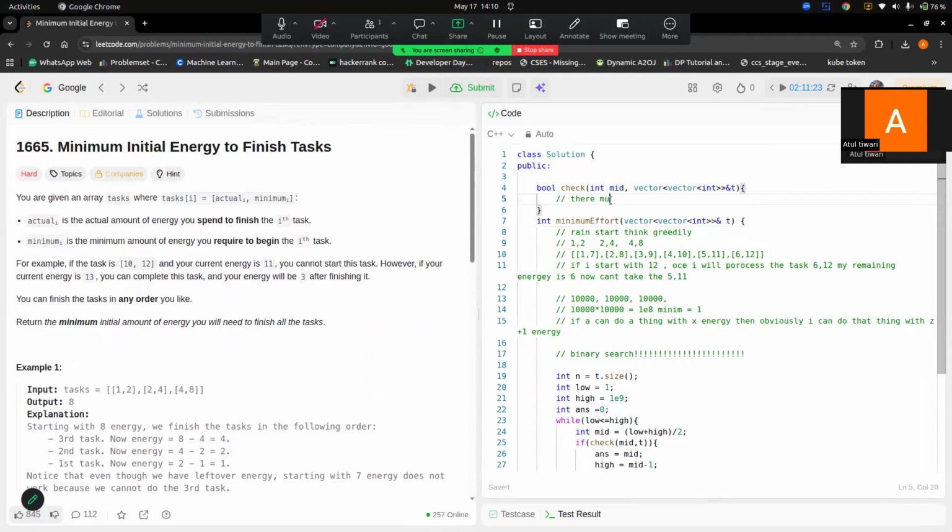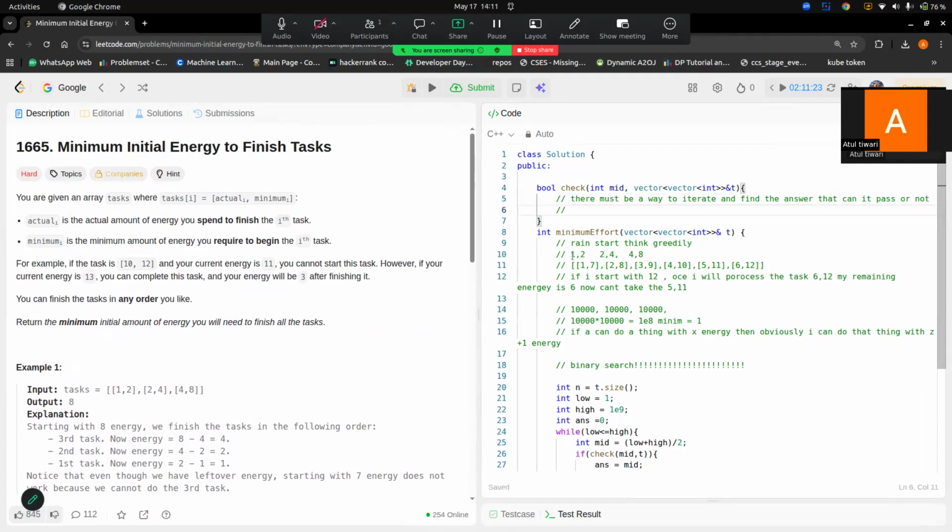There must be a way to iterate and find the answer, that can it pass or not.